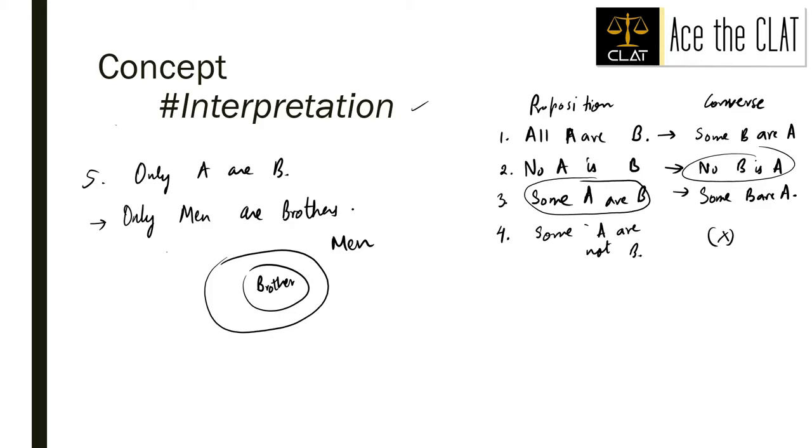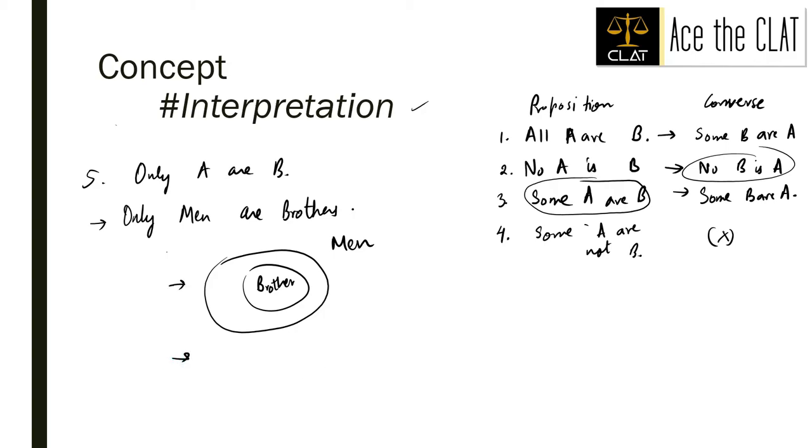If you take the example from real life as well, we cannot say that all men are brothers. Right? All men need not be brothers, right? But does it mean that all brothers need to be men? Yes. Another example can be only women are mothers. From that we can say that all mothers are women, but we cannot say that all women are mothers, right? Some part of women need not be mothers.